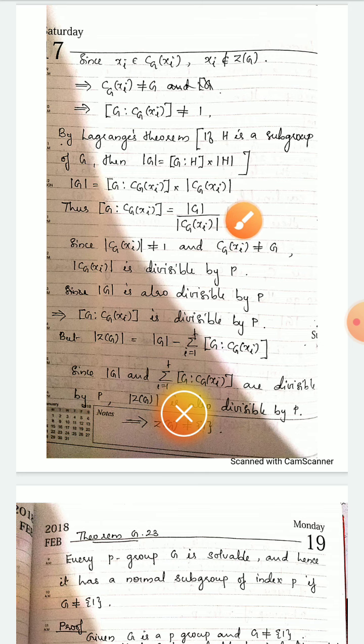So when we cancel, it is also a power of P. Okay, so this implies the index of Xi is divisible by P.